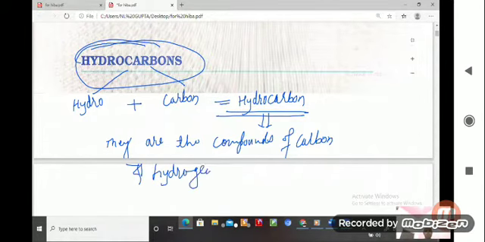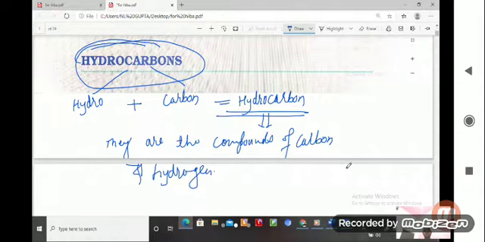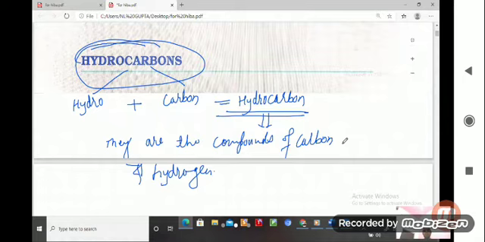So if you talk about the compounds of carbon and hydrogen, there are so many types of carbon and hydrogen compounds. Let us have a look at examples. Suppose we are having CH4. This compound is known as methane.